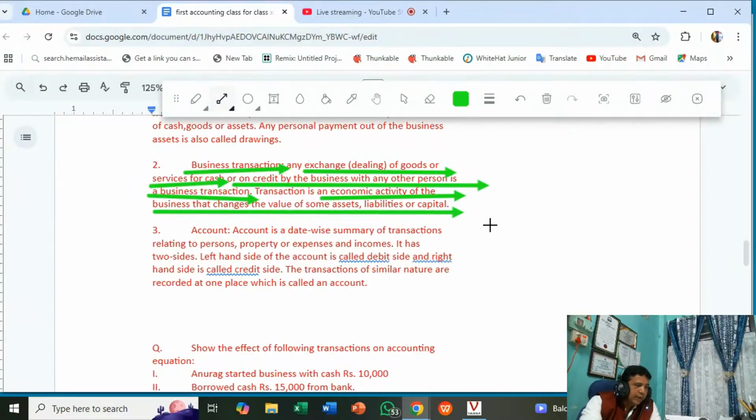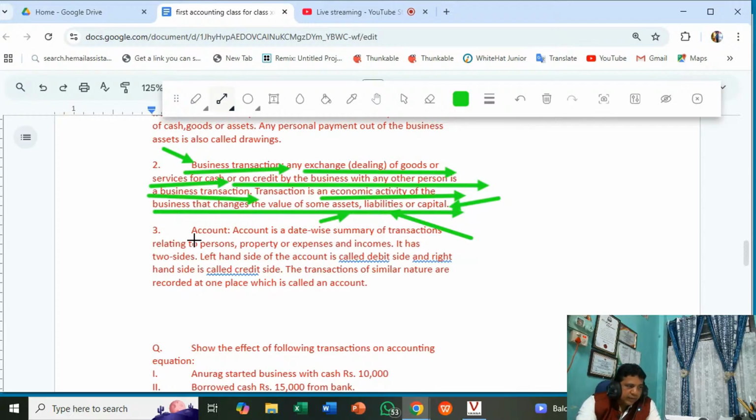So in the above accounting equation, if there is a profit, the capital balance will be increased. If you borrow money from the bank, the liability balance will be increased, and the cash balance will be increased. So assets will increase. So these assets, liabilities, or capital change because of a business transaction.